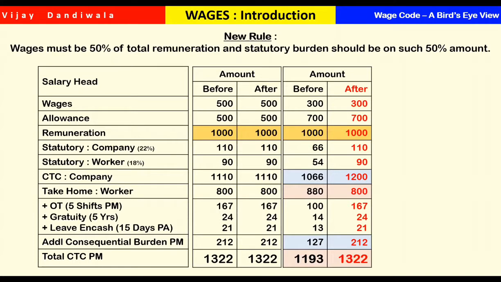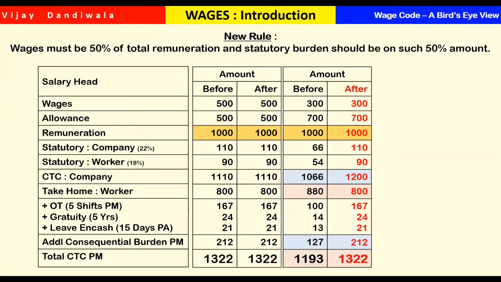So prima facie, if you see, the remuneration is the same, but the financial impact is different. Now, this red color column is the most important. Now, for example, you keep 300 rupees.